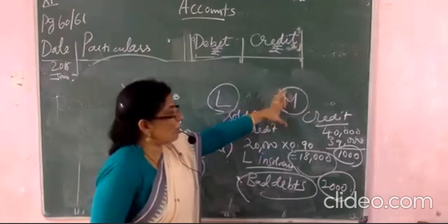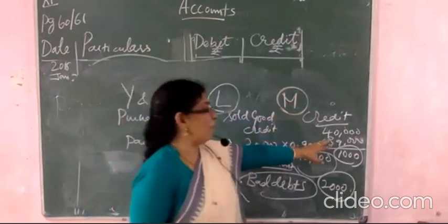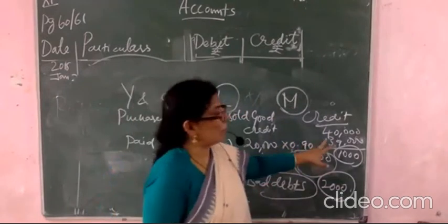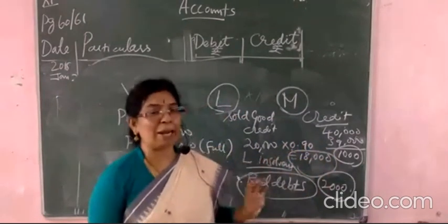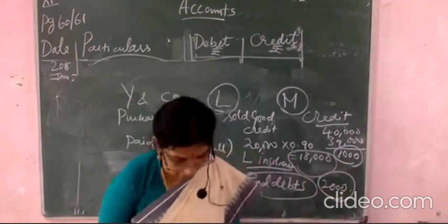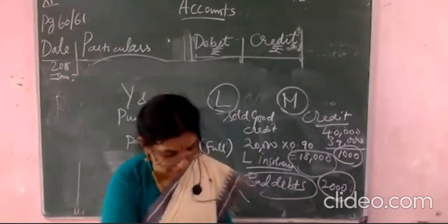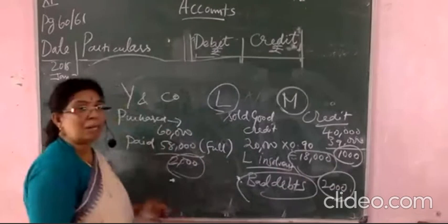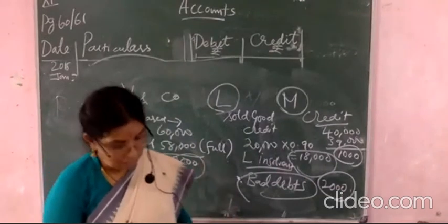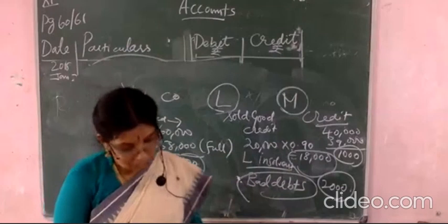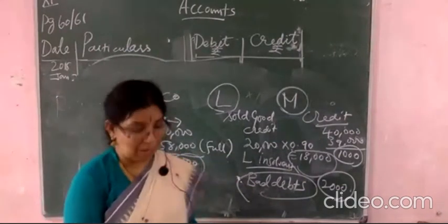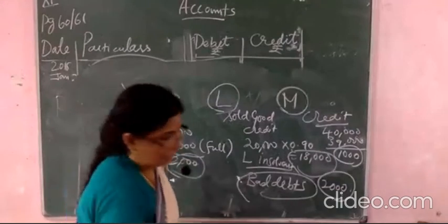And then sold goods to M. Sold goods to M means what is the value? The value of the goods is 40,000. How much have they received? Only 39,000. Received a check of 39,000 means the 1,000 rupees would be the discount. Okay, 1,000 rupees will be discount. The discount is allowed. So what will you write? Bank account debited, discount allowed debited, and then to M account. M account you have to write. Clear now?